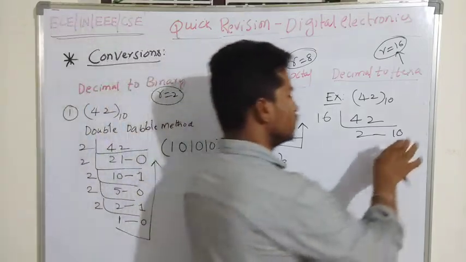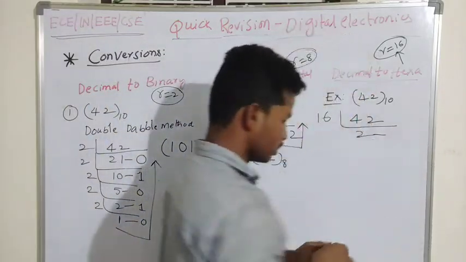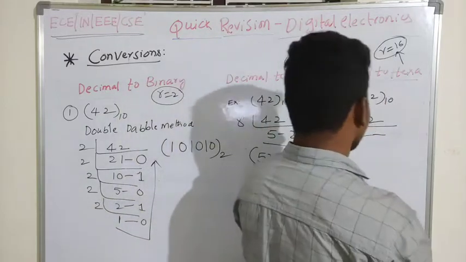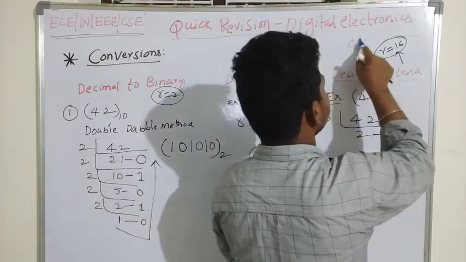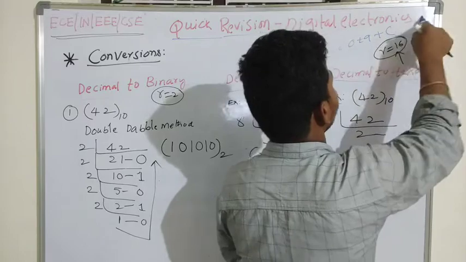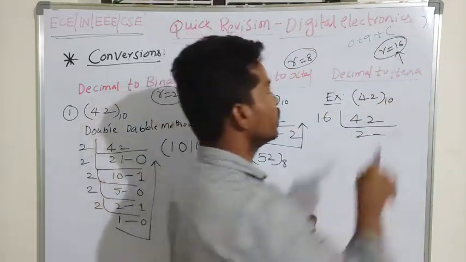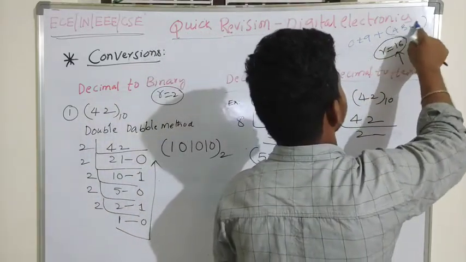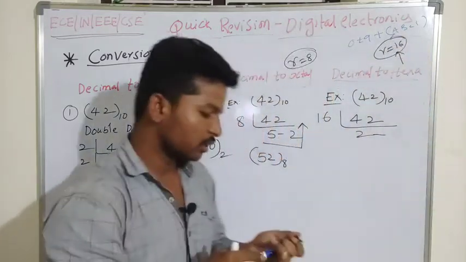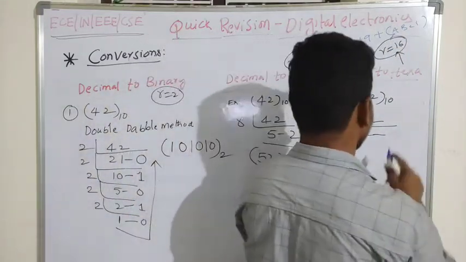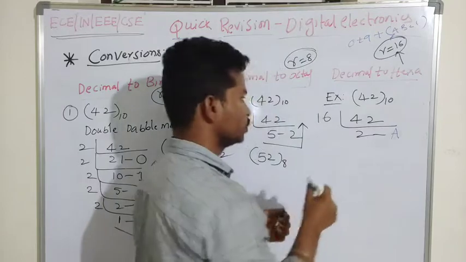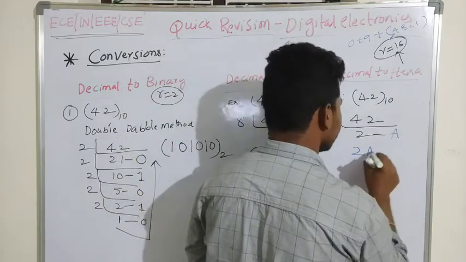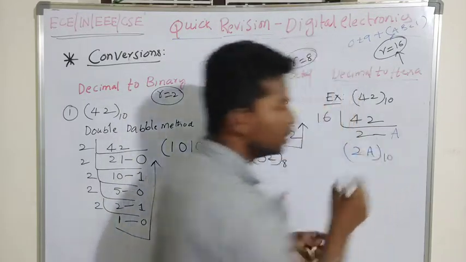We will only be using a single bit to represent this. We will call it a literal. We know that after 0 to 9 we have added a few alphabetical symbols, A, B, C, where the value of A will be 10. So we will be getting a remainder of A. So the 42 equivalent in a hexadecimal number will be 2A.